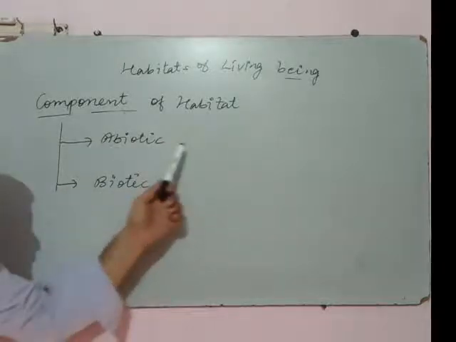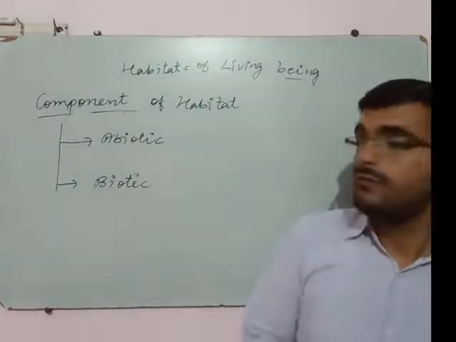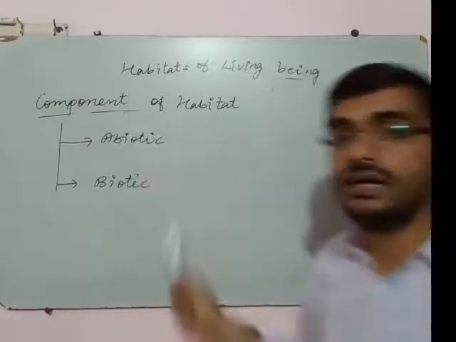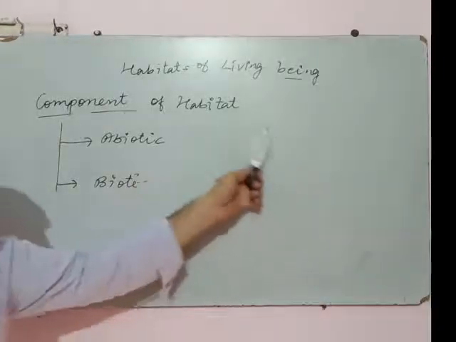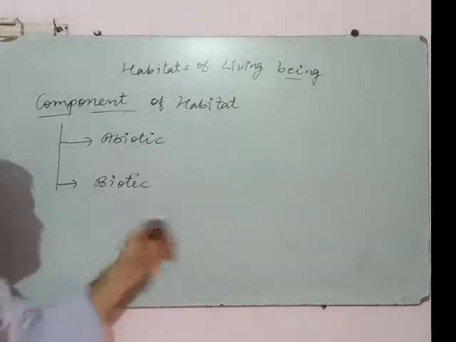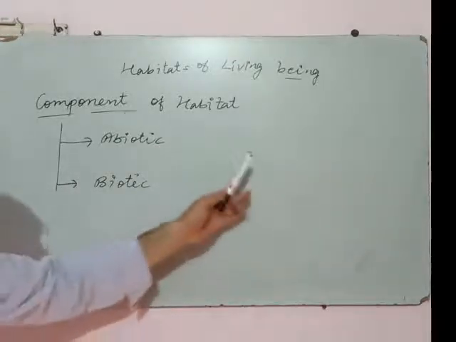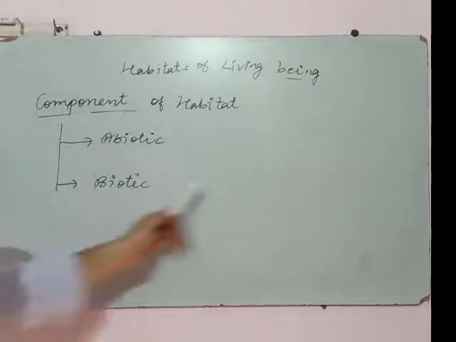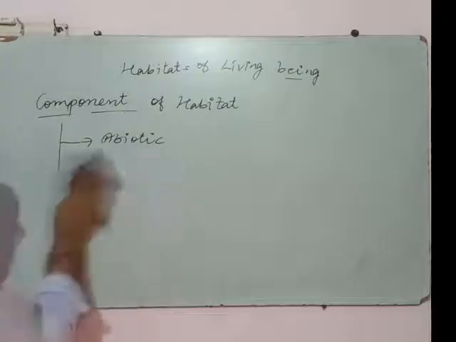Abiotic components are the physical surroundings. It means the things that do not have life. वो things जिसके अंदर life नहीं होती are called the abiotic components, like light, air, temperature, soil, water. Okay. Next is biotic. Biotic components are those components which have life in them. जो जीवित हैं, जिनके अंदर जीवन possible है, those are called the biotic components.